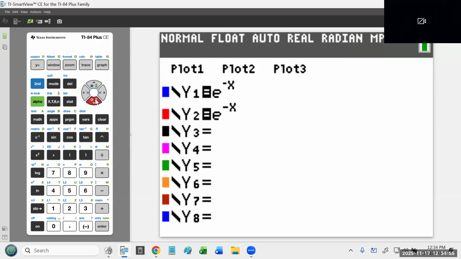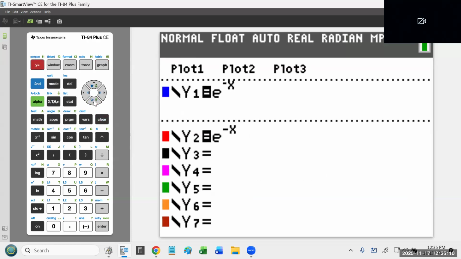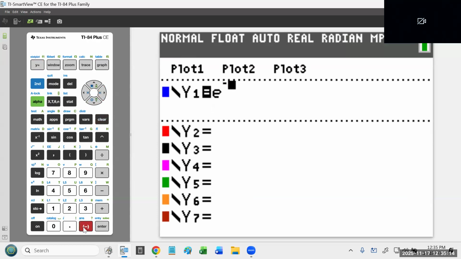But the one on the top is the negative symbol, the one on the bottom is the minus symbol. And if I try to graph this, it'll graph the first one real quick and then flash an error, because it has no idea what to do with the second one. So make sure that when you're typing this in, you type it in using the negative key, which is right by the enter key.